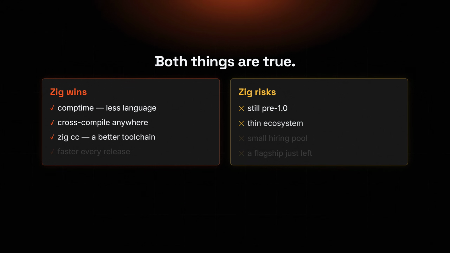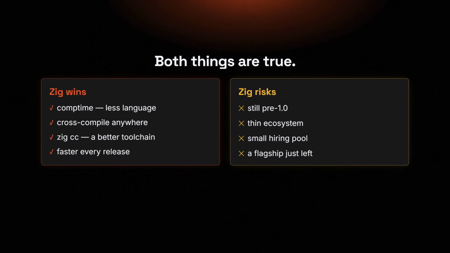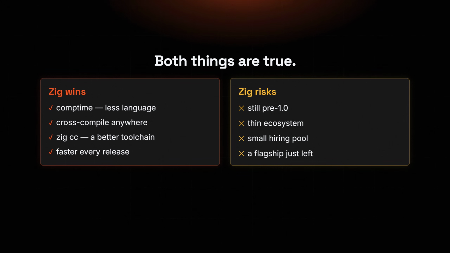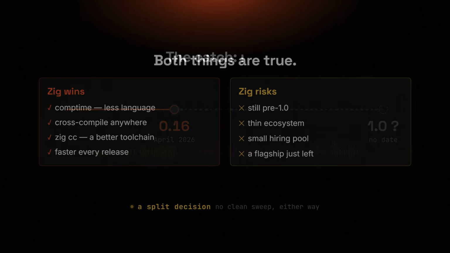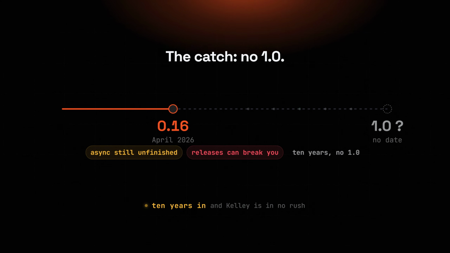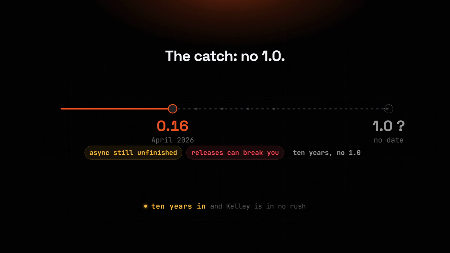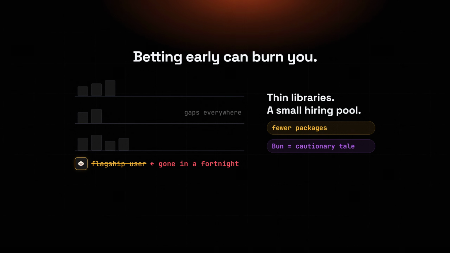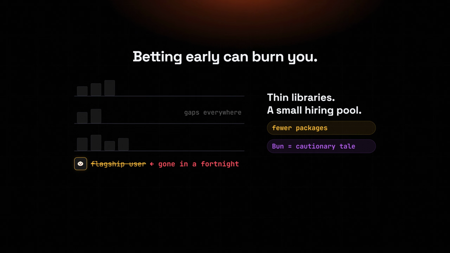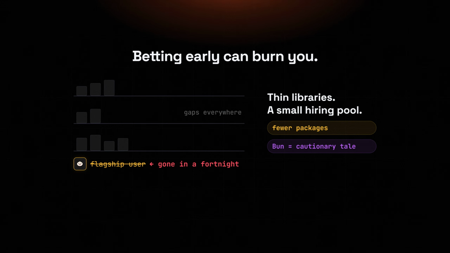So, is Zig coming for C, or did it just lose its most famous user? Honestly, both are true at the same time, and pretending otherwise would be selling you a cleaner story than the real one. The knock on Zig is fair. It is still pre-1.0. Version 0.16 shipped in April 2026. The async model still is not finished, and any release can break your code. Kelley himself says slapping a 1.0 sticker on it would not fix the genuinely hard parts. The libraries are thin, the hiring pool is small, and betting early can genuinely burn you. Bun walking away is that risk showing up on camera.